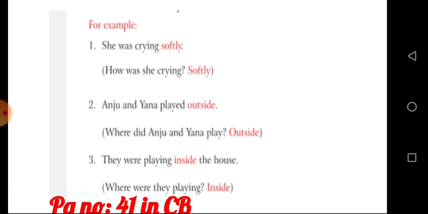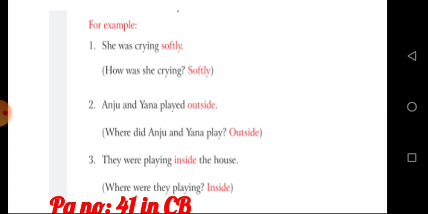She was crying softly. How was she crying? Softly. Yes. And see the next one. Anju and Yana played outside. Where did Anju and Yana play? Outside. The question is asking where. The next one. They were playing inside the house. Where were they playing? Inside. Are you all clear about this adverb?